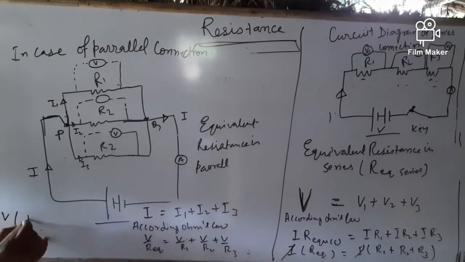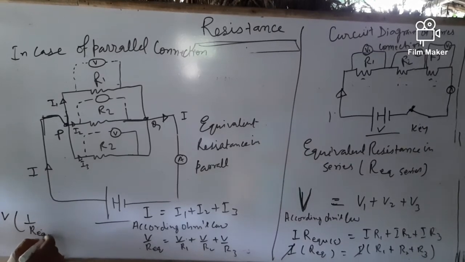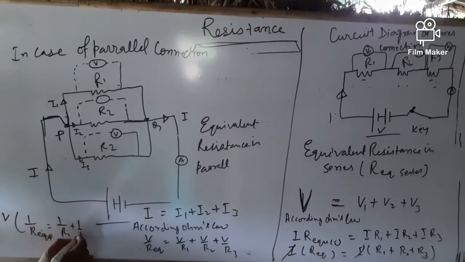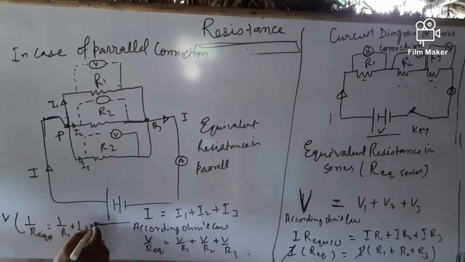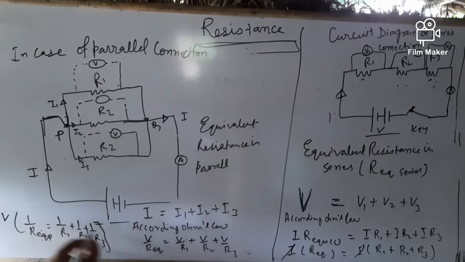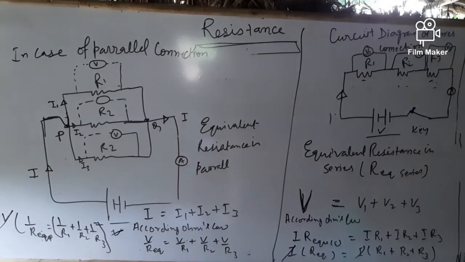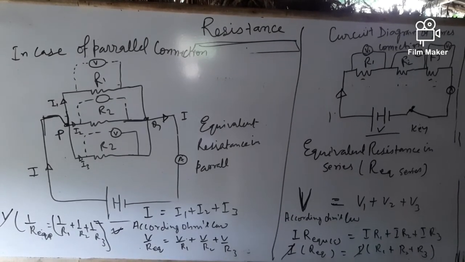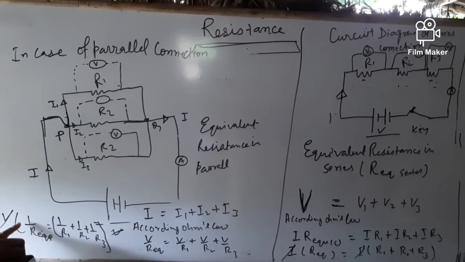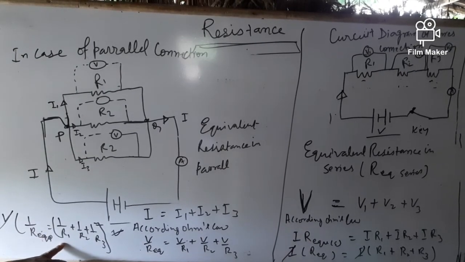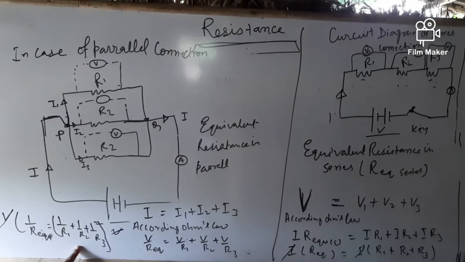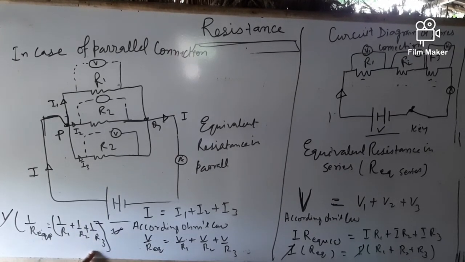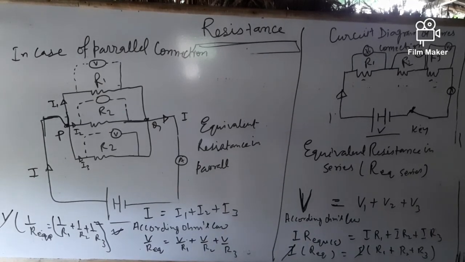V is taken as common, so 1 by R equivalent in parallel = 1 by R1 + 1 by R2 + 1 by R3. So in case of series, equivalent resistance is the sum of resistances, and in case of parallel, 1 by equivalent resistance is equal to 1 by R1 plus 1 by R2 plus 1 by R3 and so on.